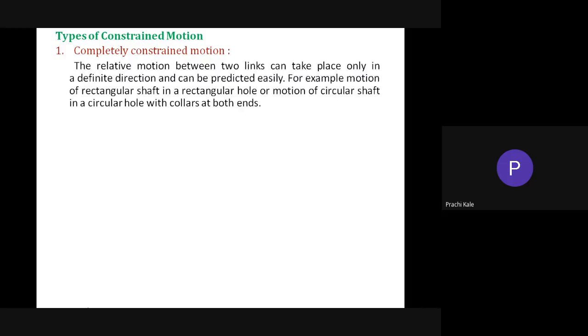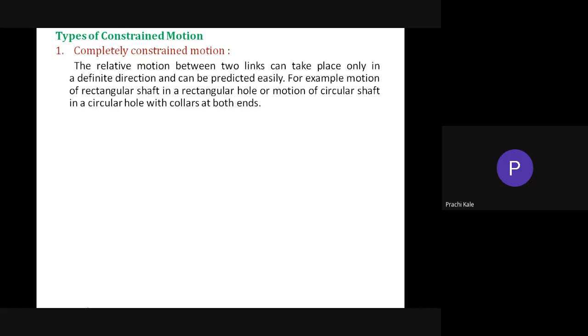Now, the next important thing for degree of freedom is types of constrained motion. What is the meaning of constrained motion? Constrained motion is a motion in a specific direction. There are three types of constrained motion. Completely constrained motion is where the relative motion between the links can take place only in a definite direction and it can be predicted easily.